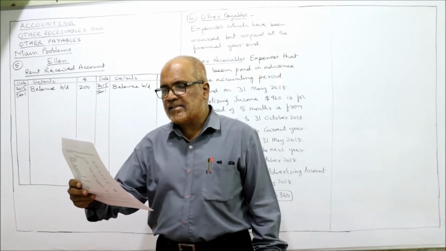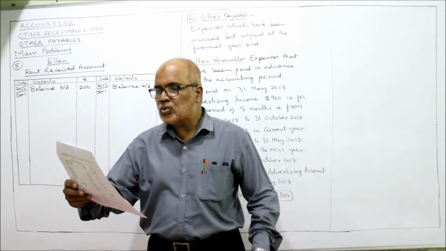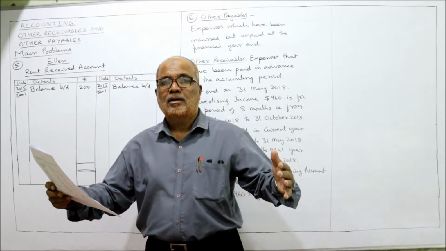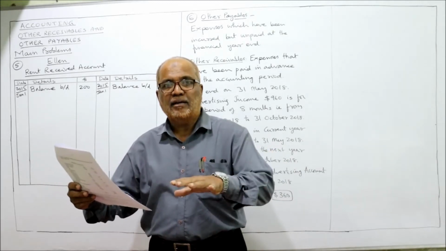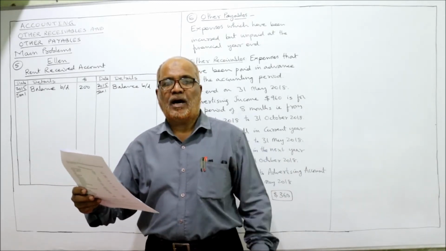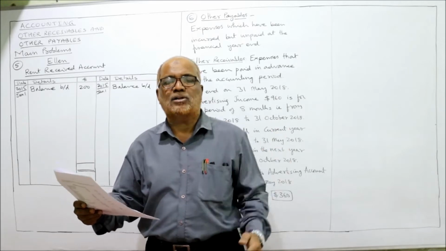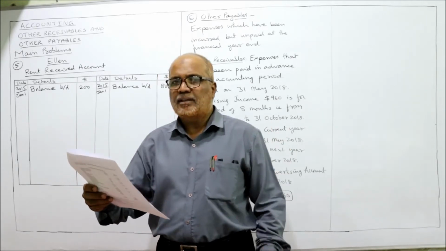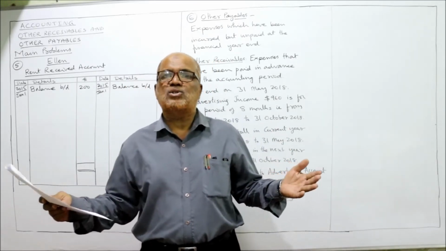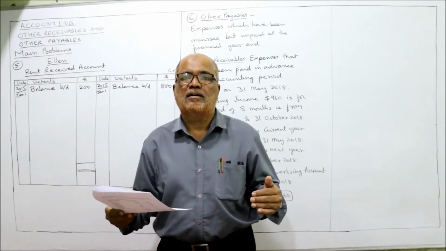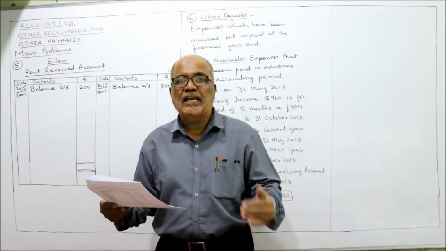Alan sublets parts of her premises to several tenants. So here the person is Alan and she has sublet her premises in different parts to different tenants. That means she is having different tenants from whom she is recovering the rent. So rent receivable is an income.